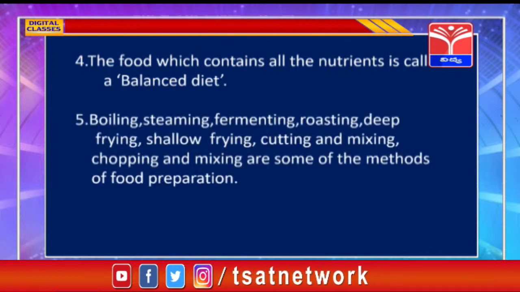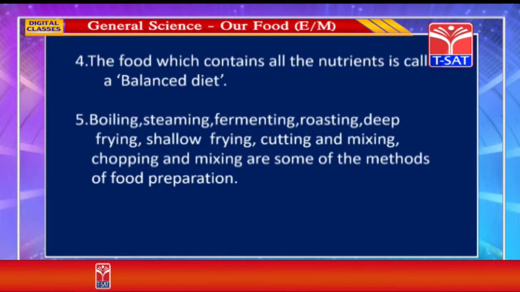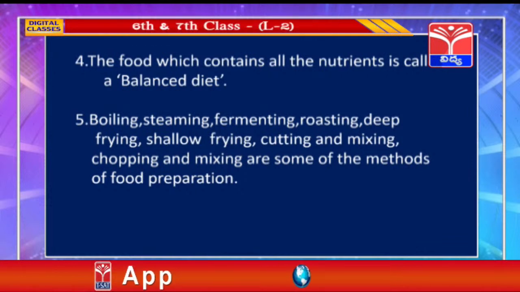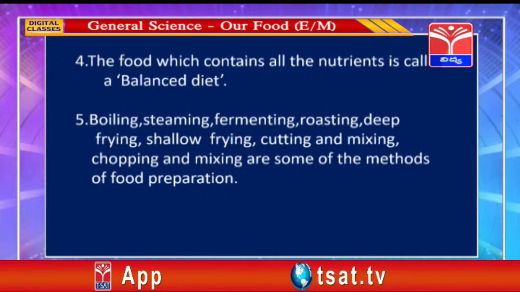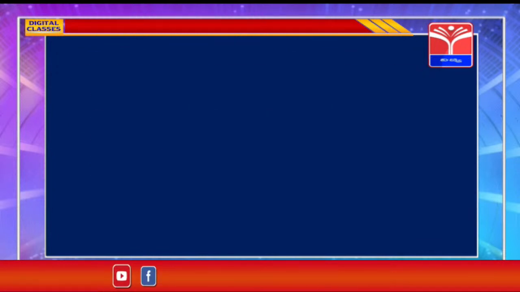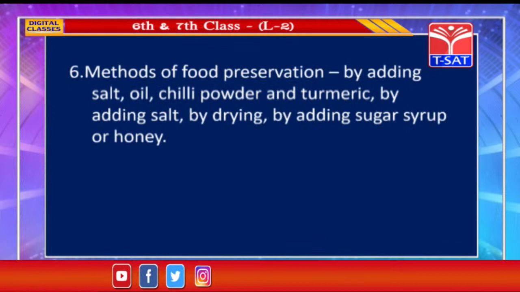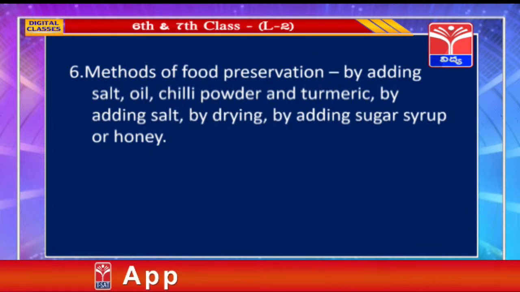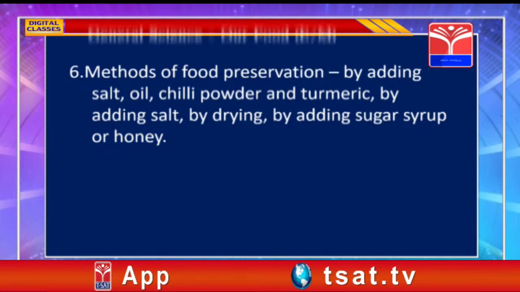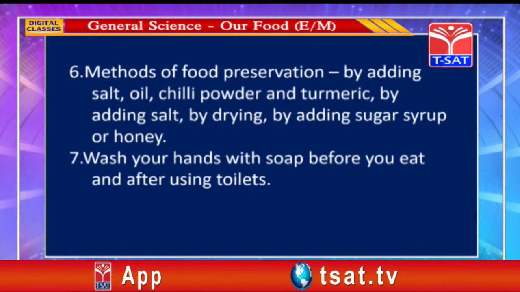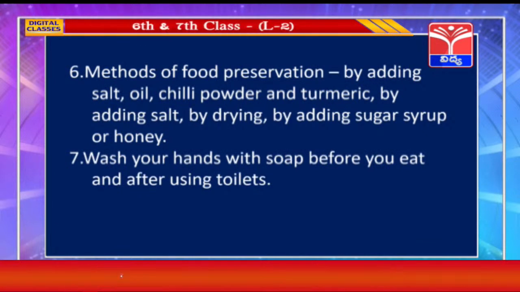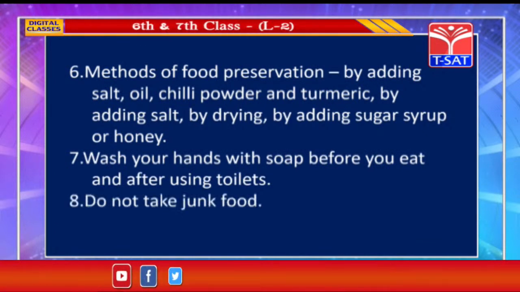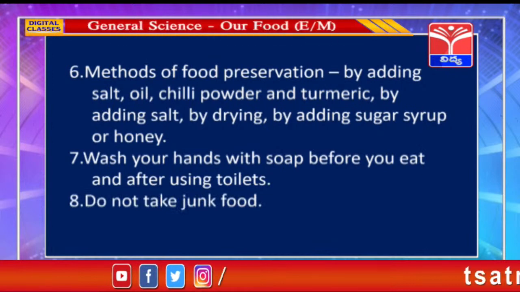Boiling, steaming, fermenting, roasting, deep frying, shallow frying, cutting and mixing, chopping and mixing are some of the methods of food preparation. Methods of food preservation: by adding salt, oil, chili powder and turmeric, by adding salt, by drying, by adding sugar syrup or honey. Wash your hands with soap before you eat and after using toilets. Do not take junk food.